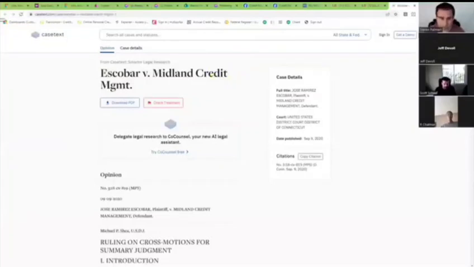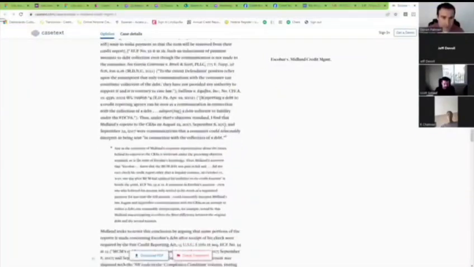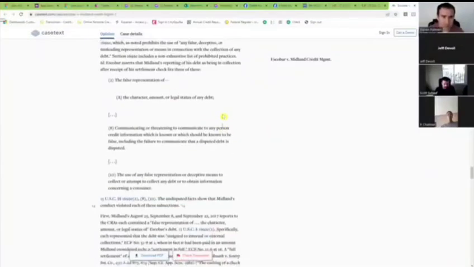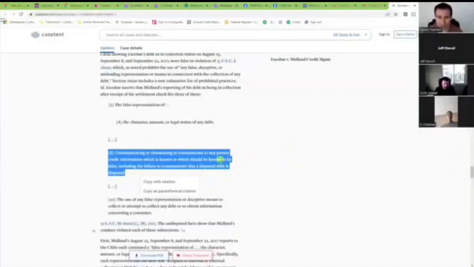Let's open here. Escobar versus Midland. You guys can read through this, but basically you go down here and they tie together in FDCPA. Okay, so they tie together 1692e(2), the false representation of the character, amount, or legal status of a debt. So they're tying together 1692e(2) and 1692e(8), which we know, if we've been out in the pre-lit world, is the communicating or threatening to communicate to any person credit information which is known or which should be known to be false. And if they contractually signed off to the bureaus to conform to Metro 2, in that manual it says it must be monthly, they should have known that they're reporting false credit information, right?